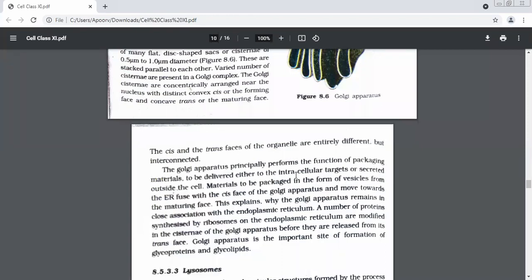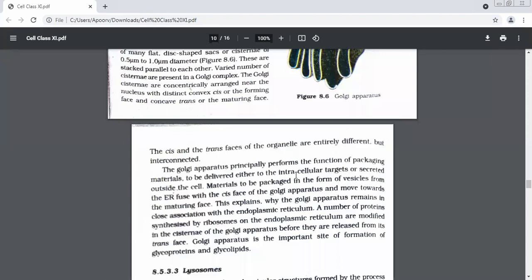Transport is of two types. Sometimes they have to transport the material stored in them within the same cell, but to a different place. Such a transport is known as intracellular transport. Very good. And sometimes they need to send it outside the cell also. So it depends, beta. Sometimes inside, sometimes outside. So what are the two main functions? Storage and transport.